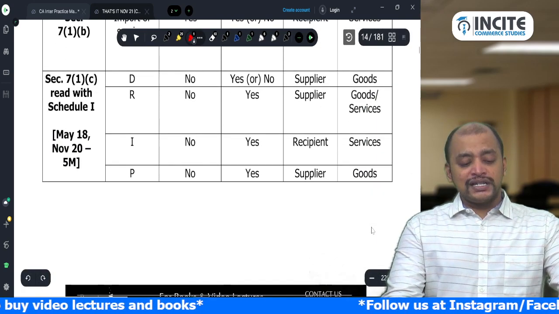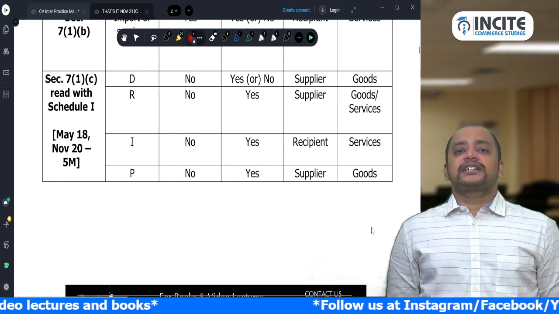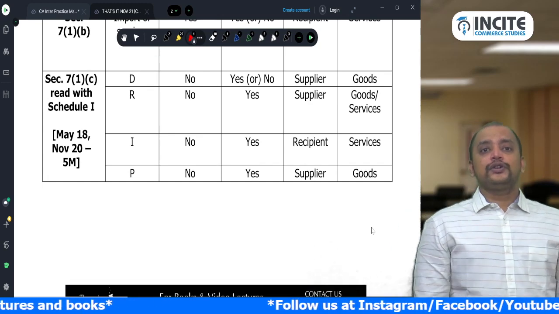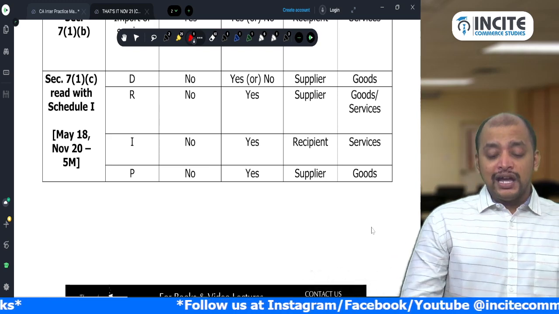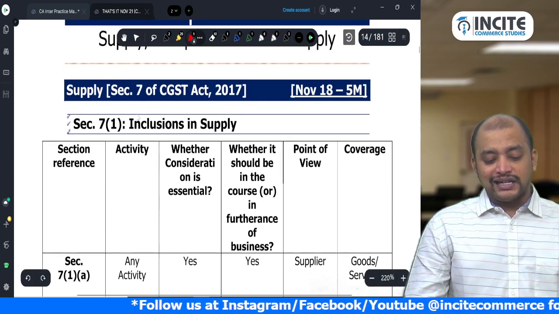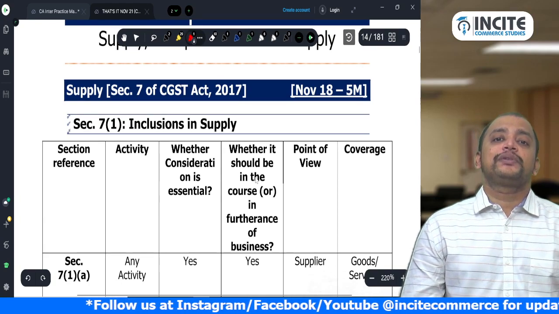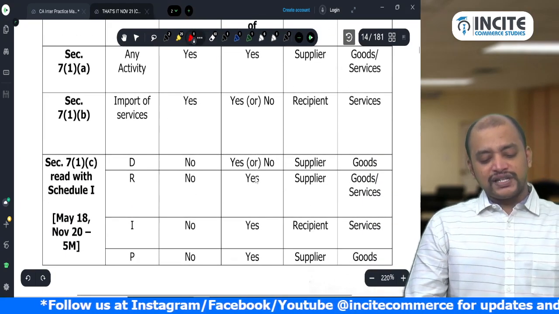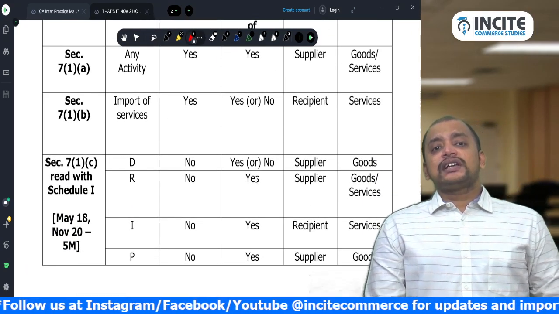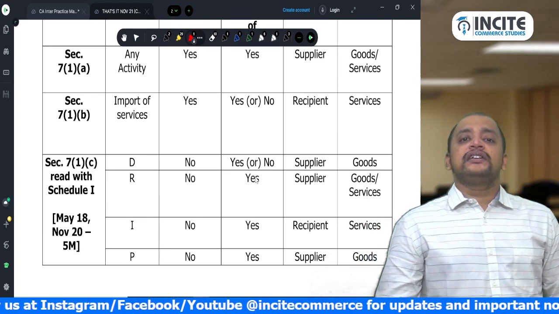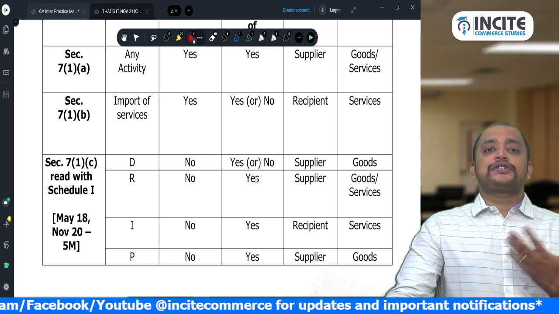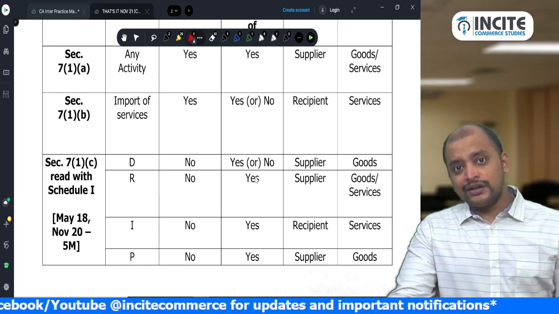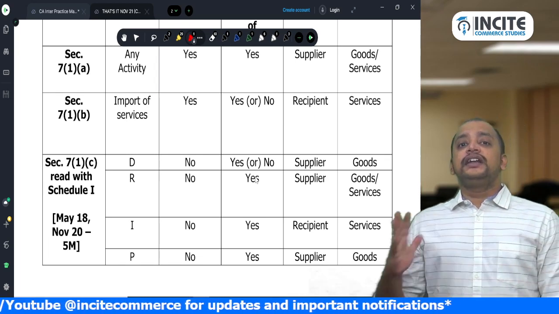Then 7(1)(c), we have 4 activities. This was asked in the May 18 and November 20 exams for 5 marks, and even the meaning of supply was asked in November 18 for 5 marks. The 7(1)(c) activities are given in Schedule 1, so whenever you refer to 7(1)(c), you should read it with Schedule 1 of the CGST Act.